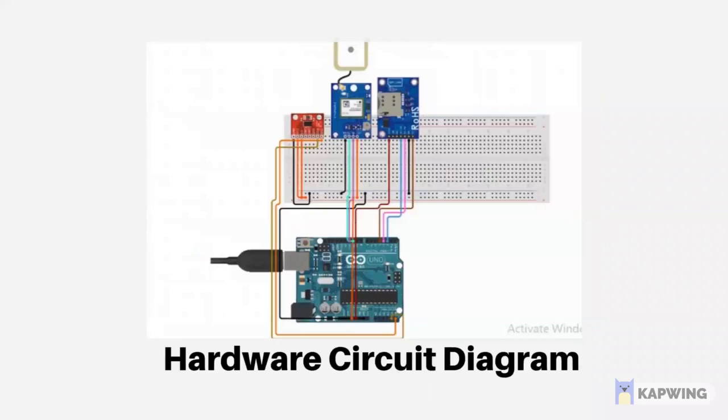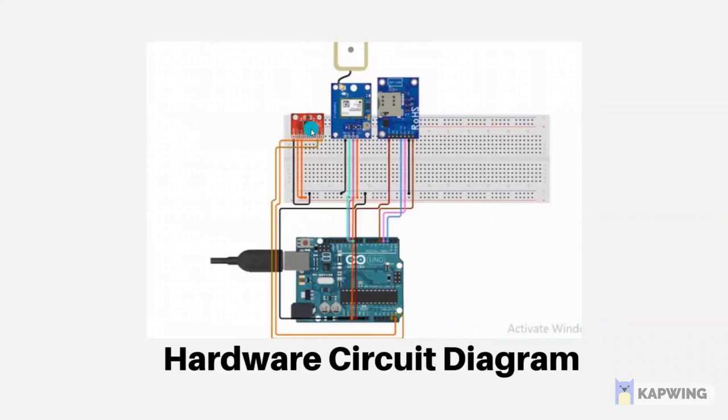So now, sir, we also tried this accident alert system in hardware, and here mainly we used this Arduino as a microcontroller, and I used this GSM, and here we can insert a SIM. I inserted a SIM here, and this is GPS to get the location, and this is an accelerometer which we are using for vibration.